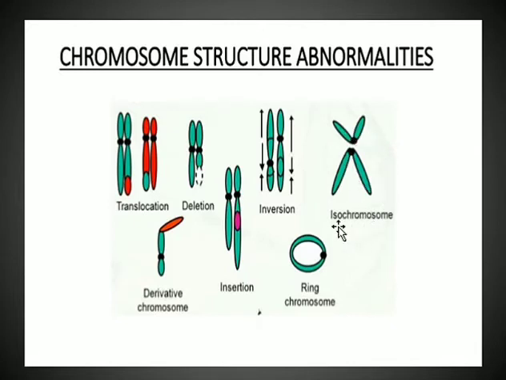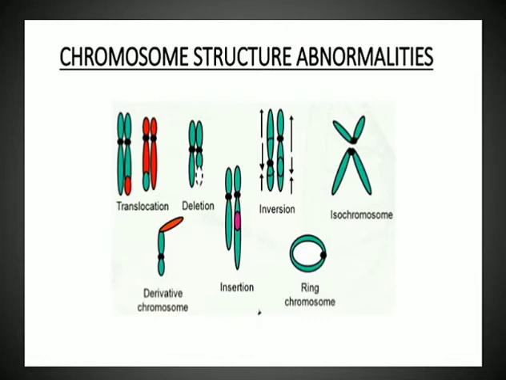You can see this is the isochromosome, this is a derivative chromosome, there is insertion. In insertion, as you can see, a foreign segment of chromosome has attached in between. There is a ring formation. So these are all abnormalities that take place due to abnormalities in the structure of the chromosome. This is basically the structure of the chromosome being affected.